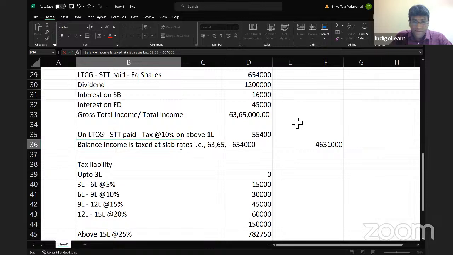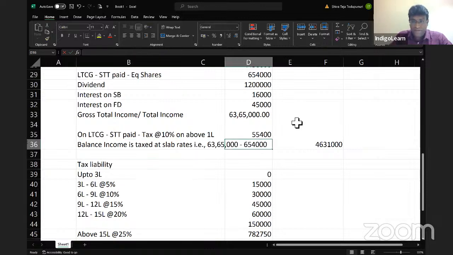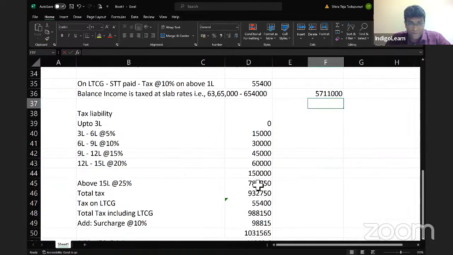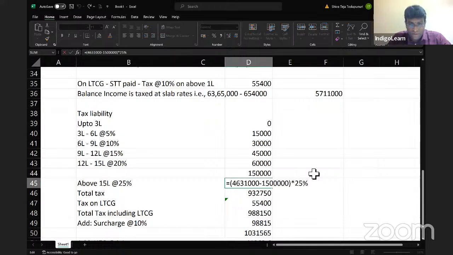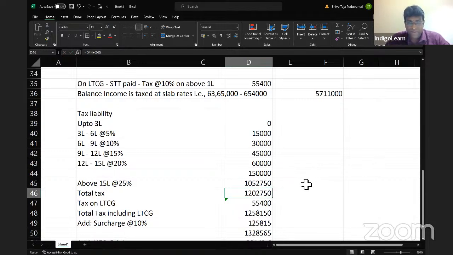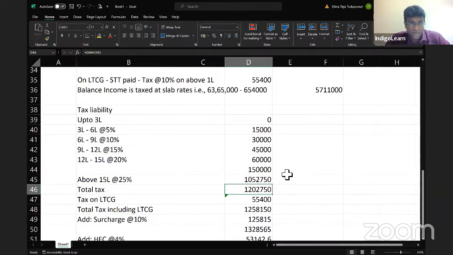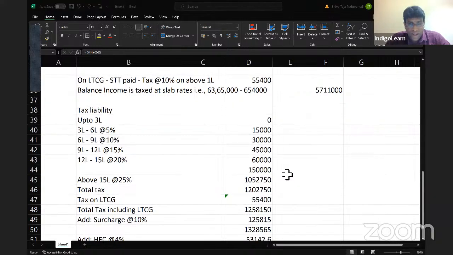Hold on. So the balance income, which will be taxed at slab rate here, will be 63,65,000 minus 6,54,000. 63,65,000 minus 6,54,000. So this figure will be 57 lakhs 11,000. Is that the only thing?